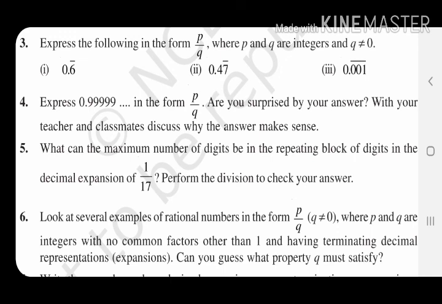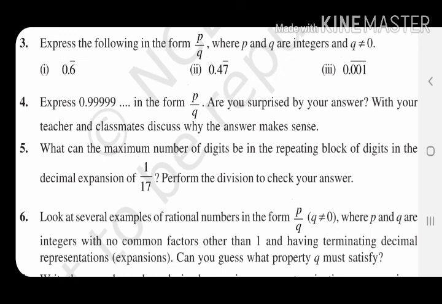So if I go to the actual method, 0.6 bar you will take as x, then you will find 10x, and subtract 10x minus x. Let's do question number bit 3, then I will come to bit 2. So you will take x as 0.001 bar, then you will take 10x, 100x, 1000x, till you get the last part, the bar, the same after decimal. Okay, so there is bar on 3 digits, so after x I will take 3 zeros. You may check it, 10x, 100x, you will not get the same bar. But if you take 3 zeros, 1000x, you will get a similarity between x and 1000x, then we will subtract it. Now we will move to bit 2.